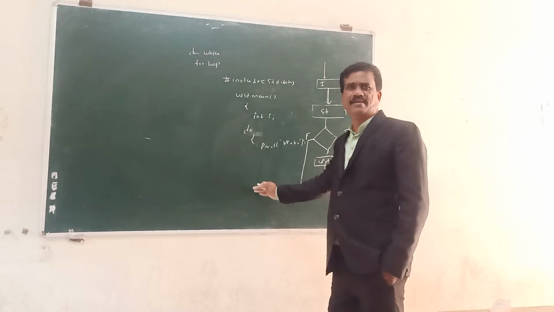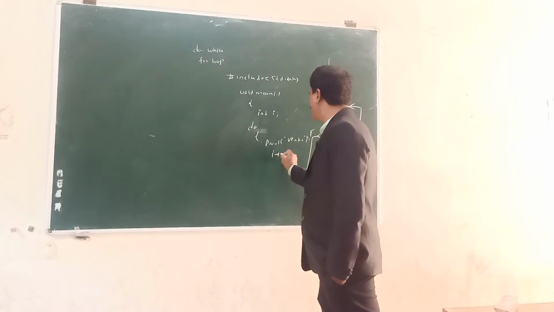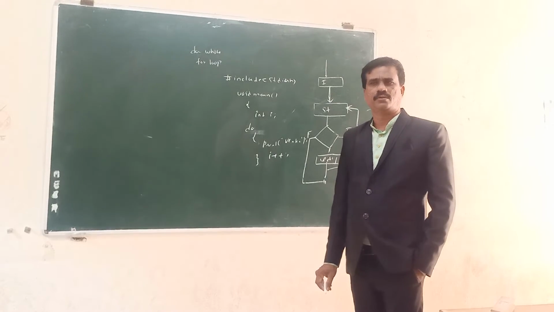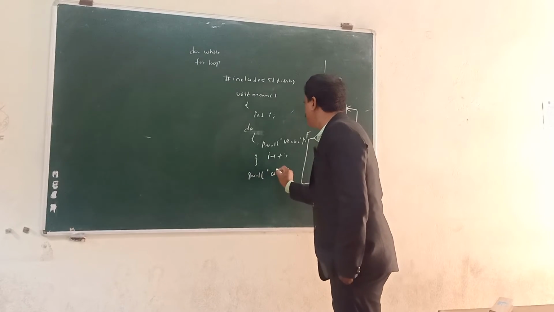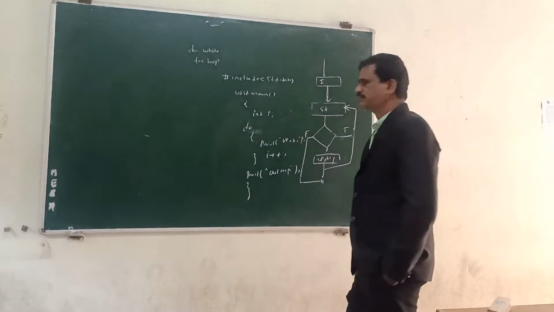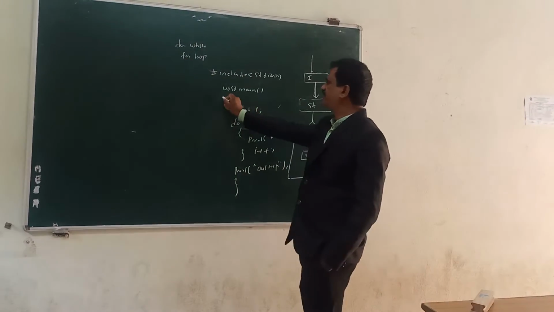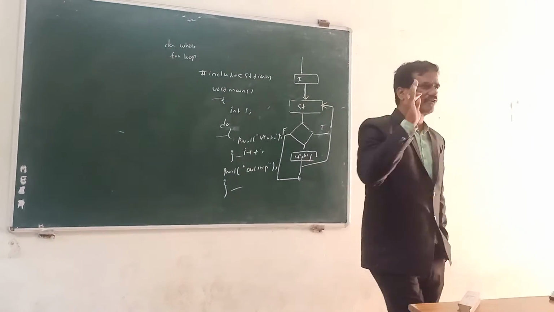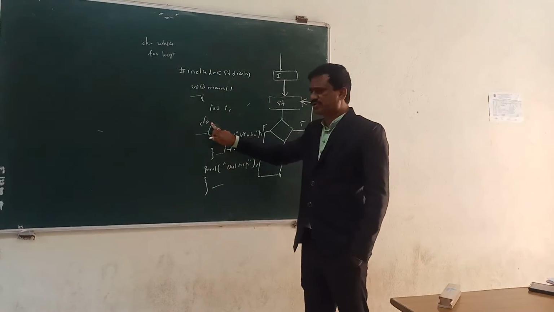You can increment or decrement it. Then printf, then I plus plus. Then we can take another printf, which is the outer loop. Always check how many left curly braces you have opened: this is a left curly brace, this is a right curly brace closed. The total number of left curly braces is equal to the total number of right curly braces.